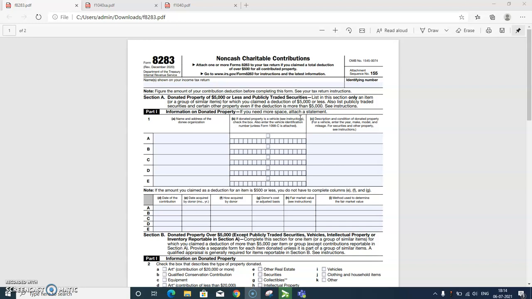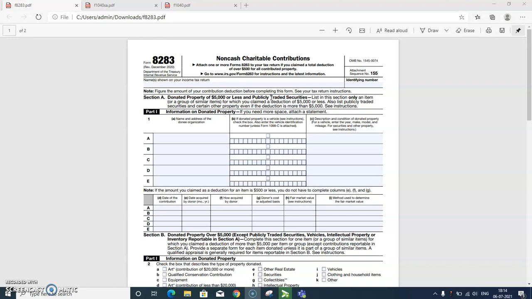But if you donate a used vehicle, you must reference a reputable used car price guide, which factors the make, model, year, mileage and overall condition into the price, rather than using the price that dealerships in your area charge. If your donated car is valued at greater than $500 and the charity sells it, you should receive a Form 1098-C from the charity that states how much they sold it for. That amount is what you take as a deduction.